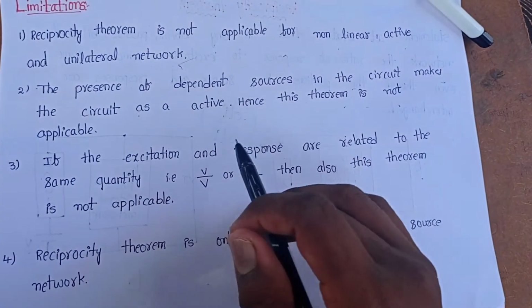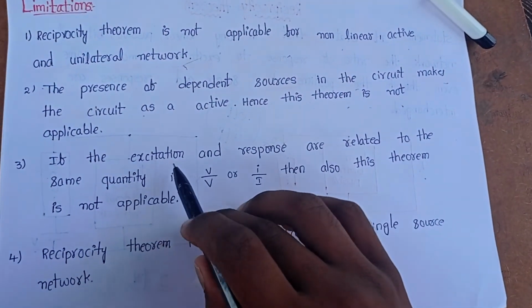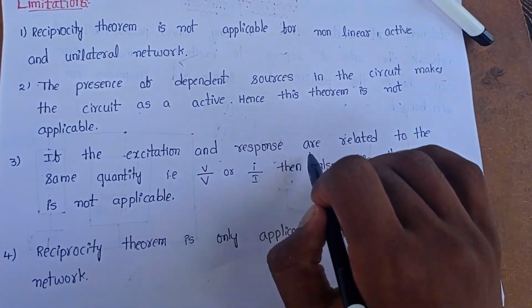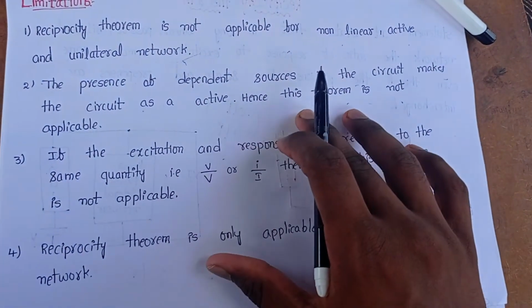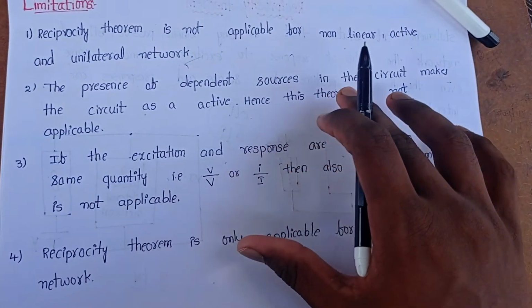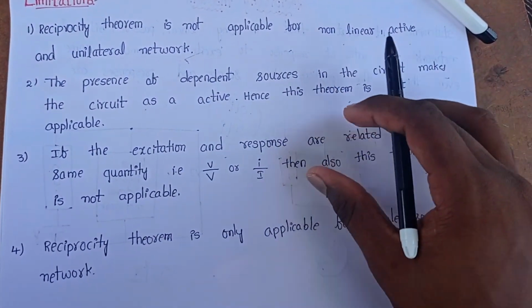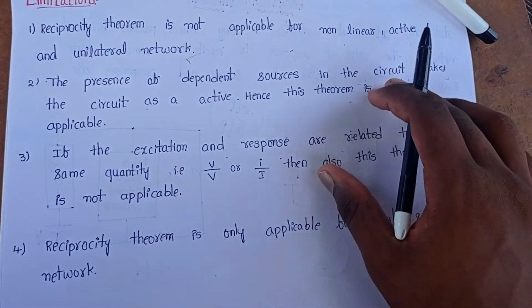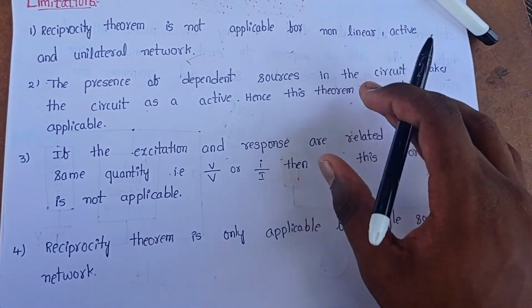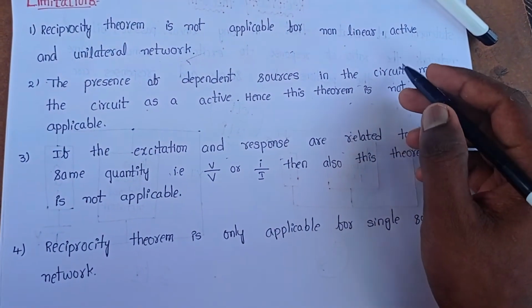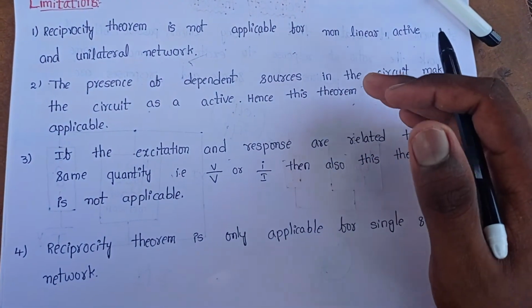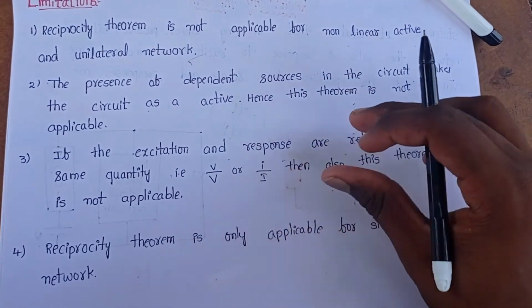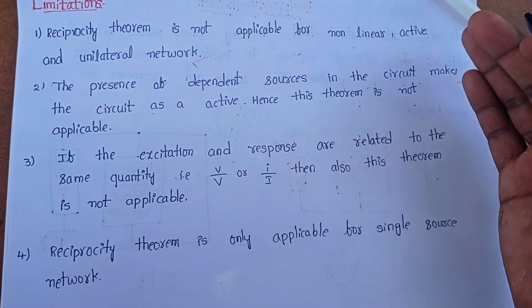The third limitation is if the excitation and the response are related to the same quantity. In the previous two circuit diagrams, the source is a voltage source and the response is current. If the source is a current source, the response is the voltage across the load.